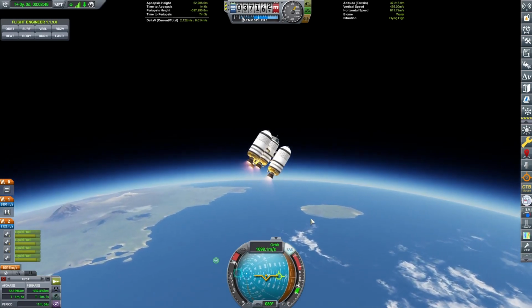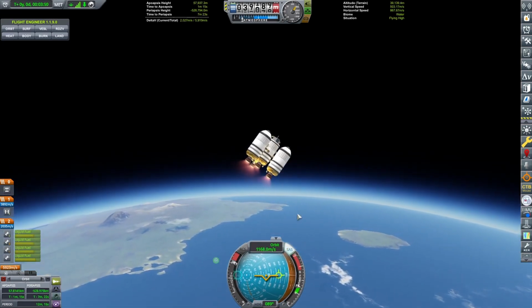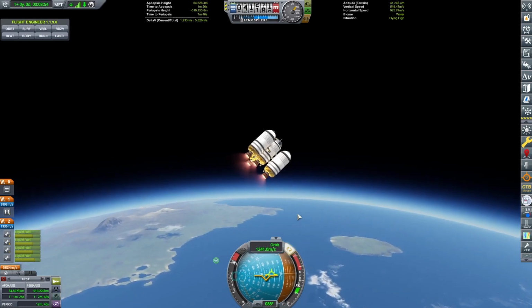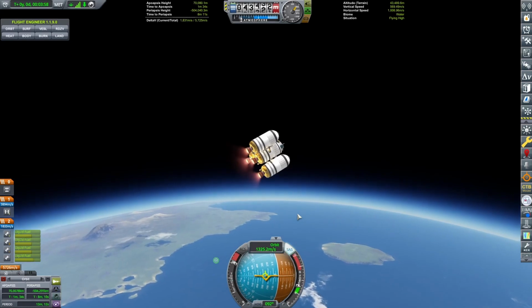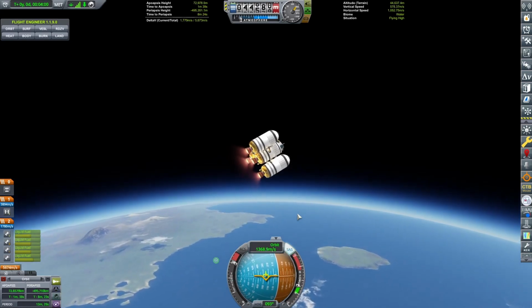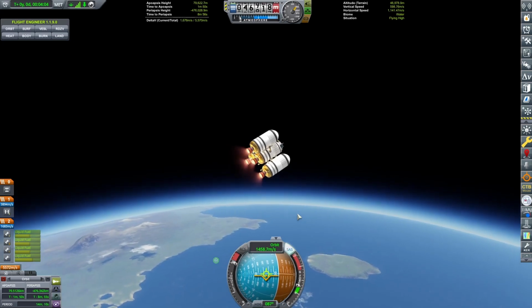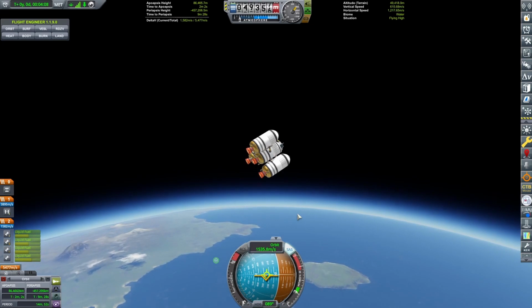Okay, so these engines should get us into a 70 kilometer apoapsis. And then we can start pushing towards prograde now. Not worried about this thing tipping over anymore. Okay, let's cut that.